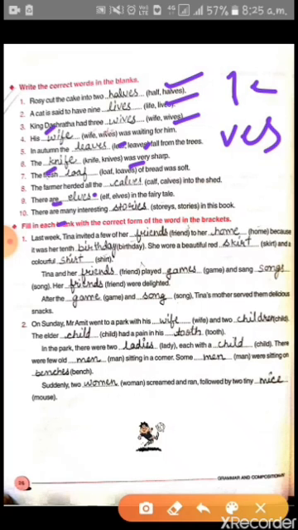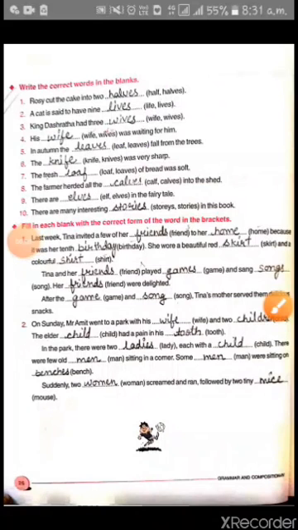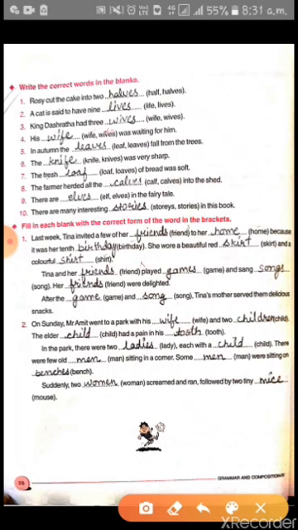Now the next question is: fill in each blank with the correct form of the word in the brackets. Now here you have to fill the correct form from the brackets in the blanks. First is, last week Tina invited a few of her friends. So here is few, it denotes some friends, then here friends will come to her home. There is only one home, so home.